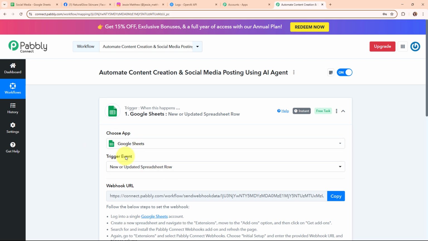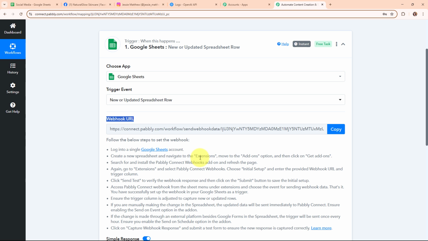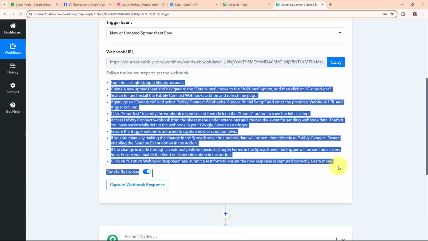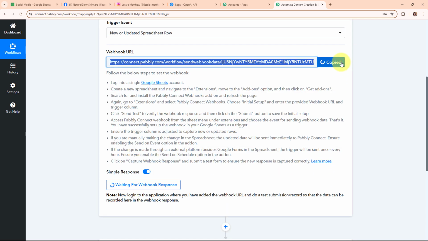Okay, so now after selecting my trigger event, you can see I've received a webhook URL. That means here I'm going to use this webhook URL to connect my Google Sheets with Pabbly Connect. So here following the instructions given below, firstly I'm going to copy this webhook URL, and here I've already logged in my Google Sheets account.